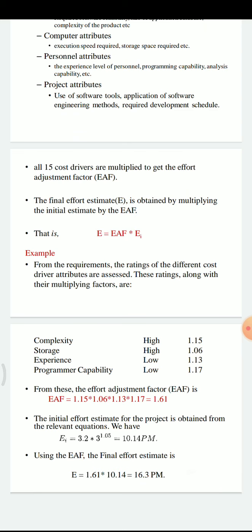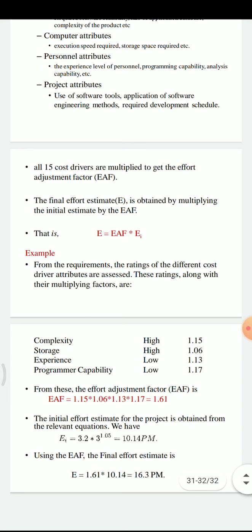For complexity, it is 1.15. For storage, it is 1.06. For experience, 1.13. Programmer capability, 1.17. It means that all these values are multiplied for calculating the effort adjustment factor, that is EAF, as follows: 1.15 into 1.06 into 1.13 into 1.17, which will become 1.61 as the EAF, that is the effort adjustment factor.